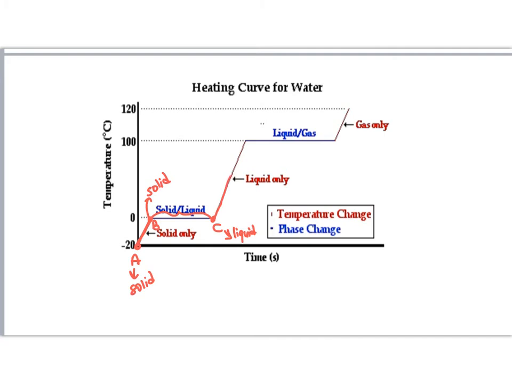Now here the temperature of the liquid rises, comes to the boiling point, and it is also liquid. Here it evaporates and the state is liquid plus gas. At this point it is totally evaporated, so it becomes gas, and then the temperature of the gas increases. So you see that in the vertical parts of the graph there are phase changes, and in the other parts there are temperature changes.